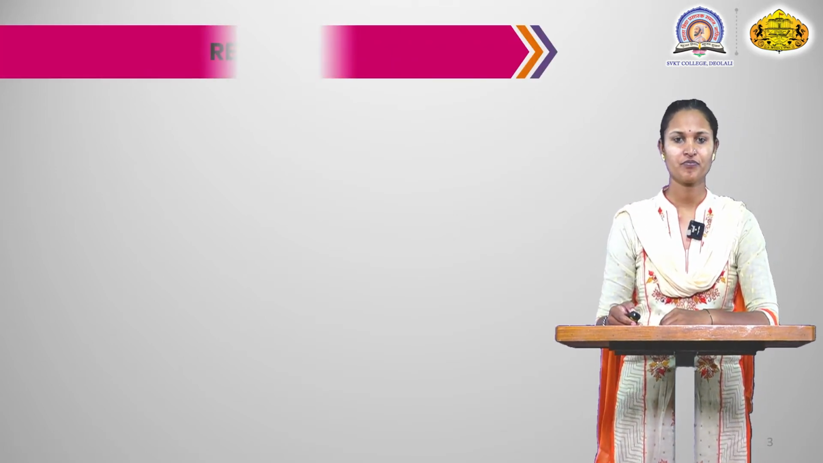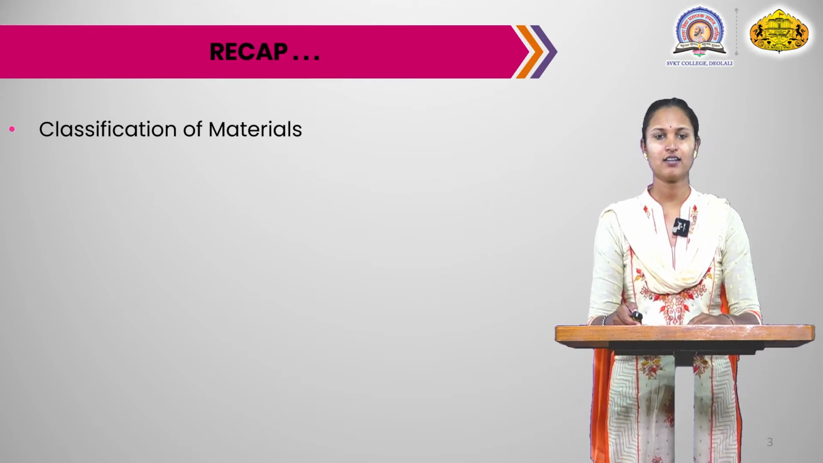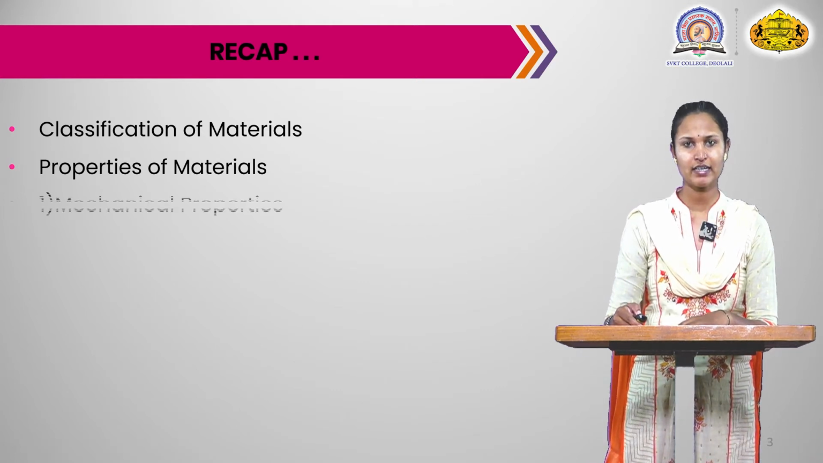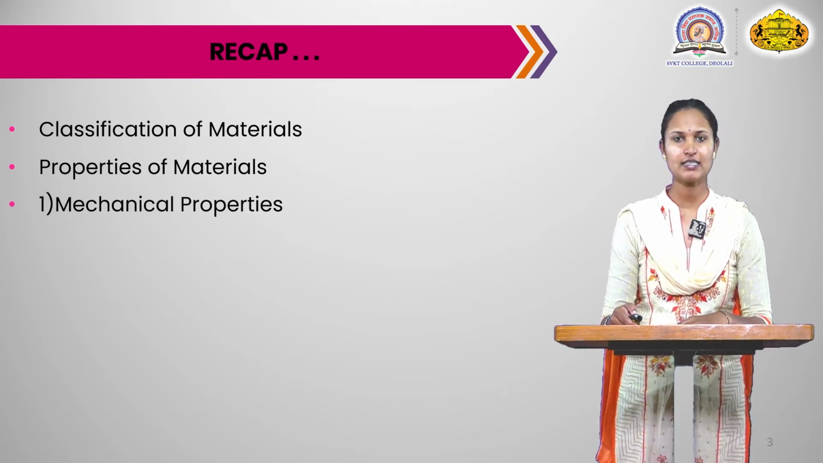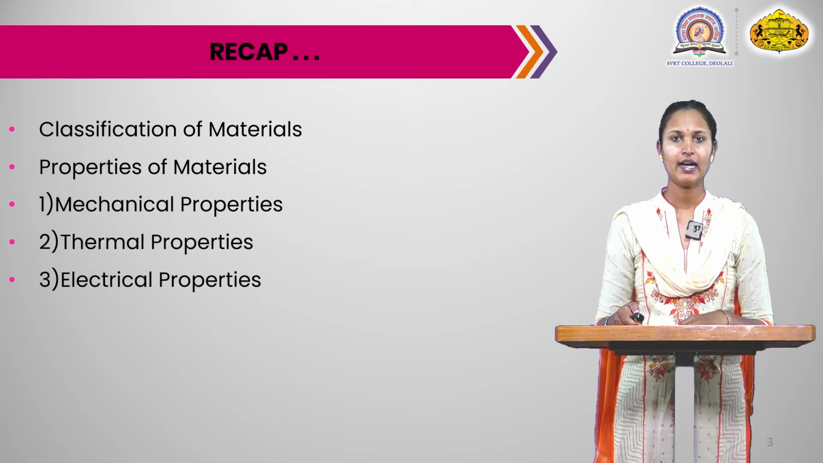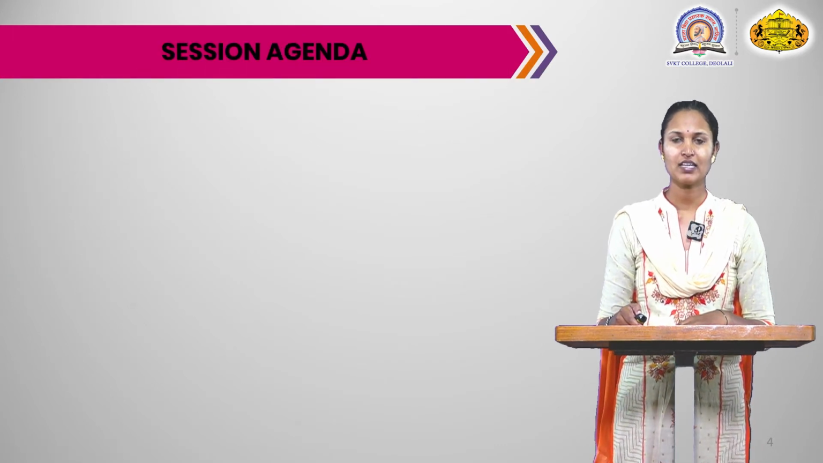We will study today's lecture for the elements of material science, chapter number 1. We have already studied the first chapter on the classification of materials and properties of materials. The first property of the material is the mechanical property, the second is the thermal property, and the third is the electrical property. Then the session agenda.